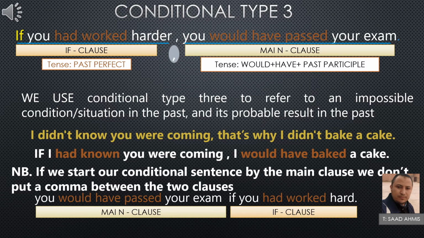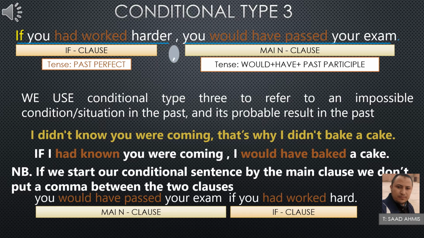So what do we mean here? If we go to the first example, did I work hard? No. Did I succeed or pass my exam successfully? No. So it's something that is not real in the past, because I didn't work hard and I didn't succeed. That's why now I'm regretting, wishing. It's like the use of wish. It's the same here.